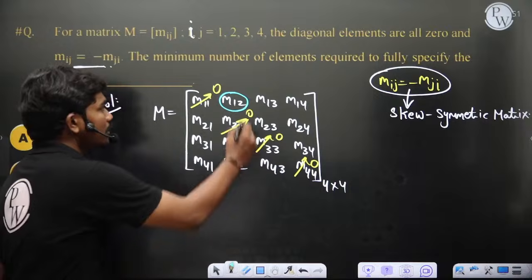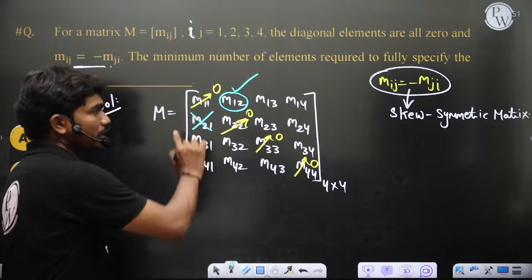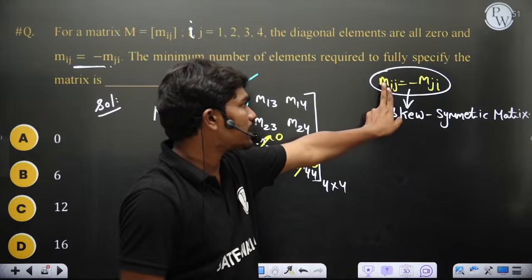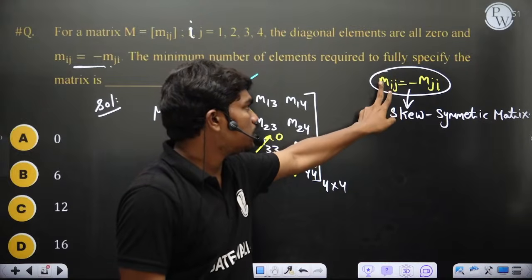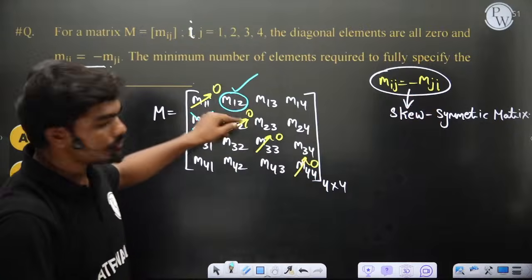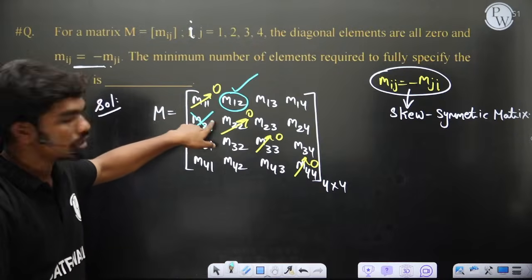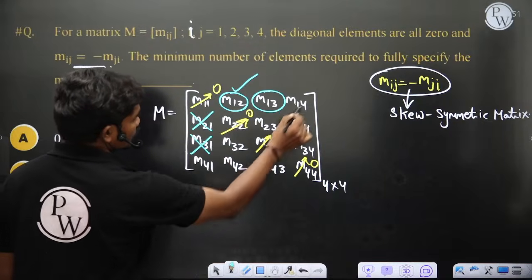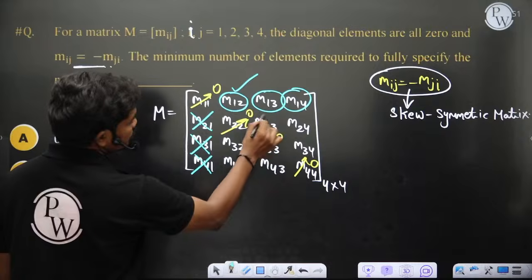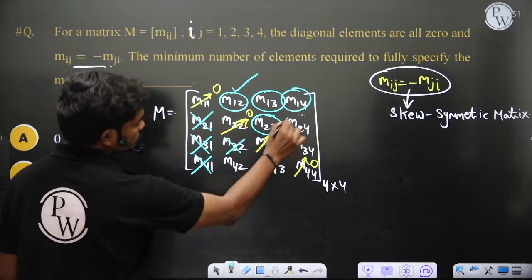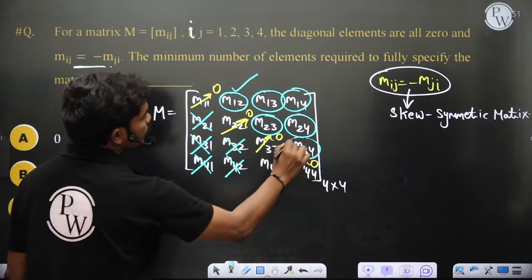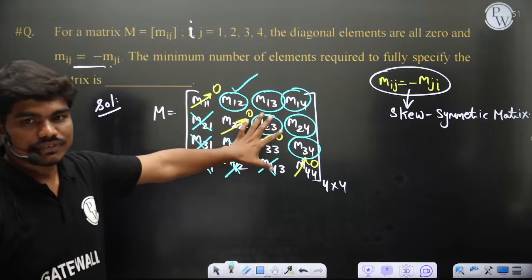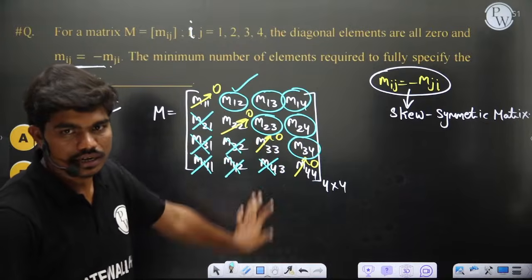So basically what I'm saying is, if I give this element, I need not talk about this one, because if I give M12, you can by default write M21. If you put i equal to 2 and j equal to 1, M21 is nothing but minus M12. So if I give this, then I need not give this, because it is just the negative sign of this element. Similarly, if I give this, I need not give this. If I give M23, I need not give these elements. If I give M34, I need not give the other. Means out of the remaining 12 elements, if I refer to any 6, the rest are simply negatives of these, correct?